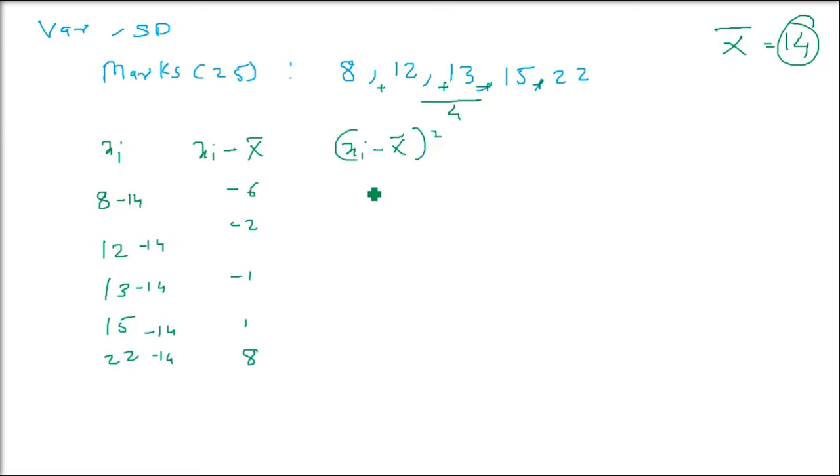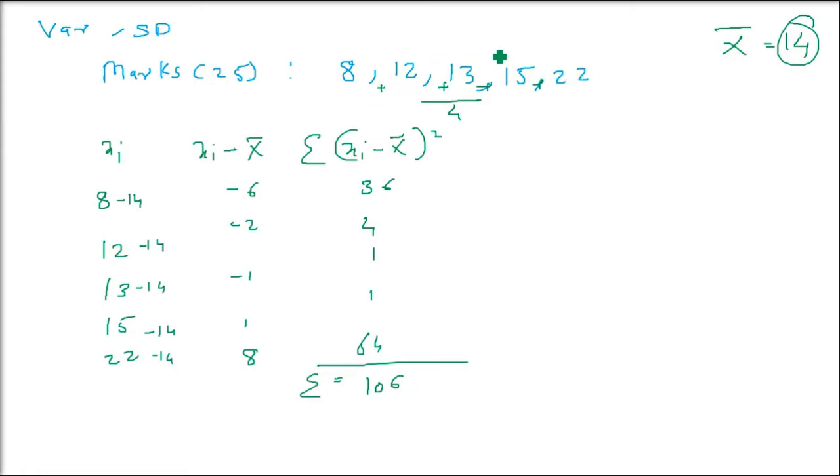What about xi minus x bar whole square? Just square it. Minus 6 whole square is 36. This is all squares I'm writing. 4, 1, 1, 64. Now you have to add them, all of these. Sigma xi minus x bar whole square. Just add them, so you get 106.